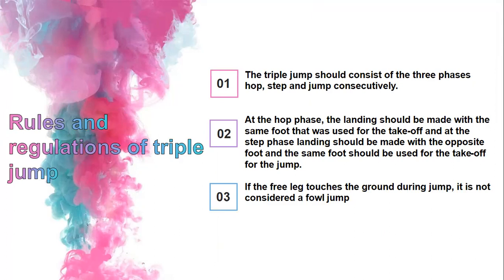Only when we follow these rules and regulations can we play our game in a proper way, with the proper method. That is why we have rules and regulations. Now let's see the rules and regulations one by one.